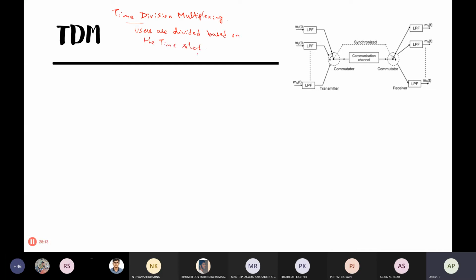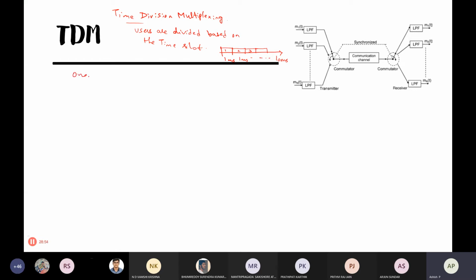So they all may or may not be modulated. Here we don't stress upon the modulation thing because we are separating them in time. So it's like if you have 10 milliseconds, then you divide it into 1 millisecond, and first 1 millisecond you give the chance for first user, then next 1 millisecond you give the chance for some other user. Then you give the chance for third user to transmit his message, and so on. So you are separating the users based on the time slot. So here they don't interfere in frequency, and we are not talking about the modulation.